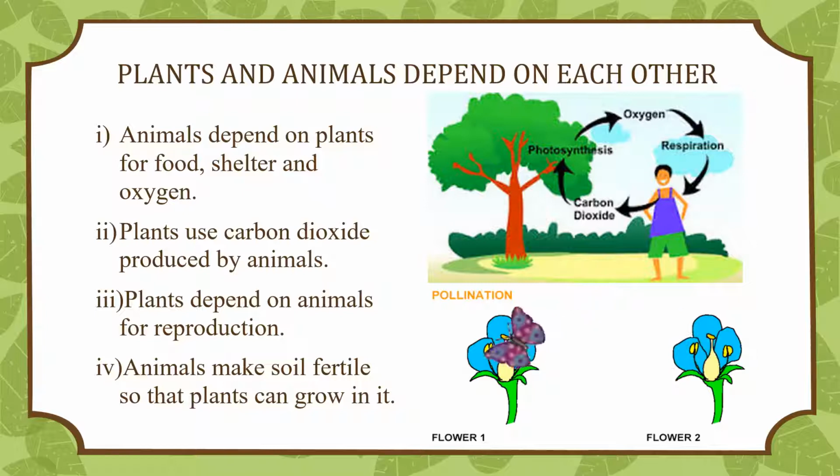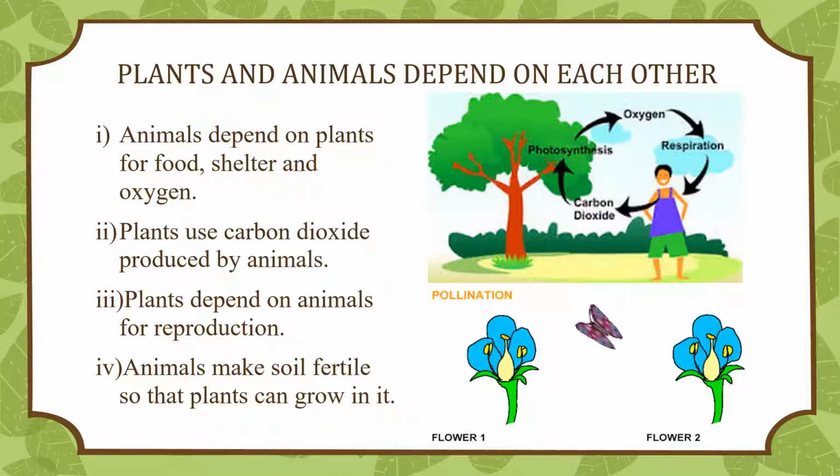Herbivores such as cows, goats, or giraffes eat plants and thus depend directly on plants for food. Carnivores such as tigers, lions, and wolves eat other animals and so depend indirectly on plants for food. Animals depend on plants for shelter. A number of animals, such as birds, squirrels, monkeys, and insects, find shelter on trees. Birds build nests on trees, while squirrels, monkeys, and insects live on tree branches.